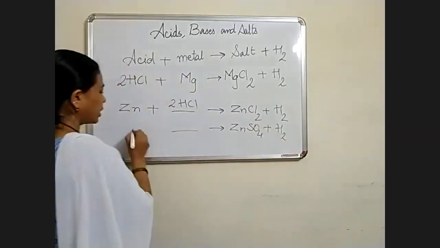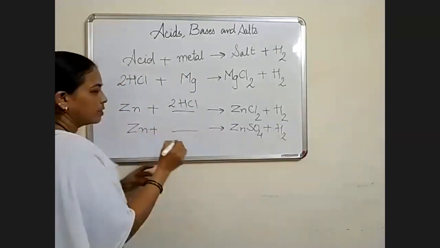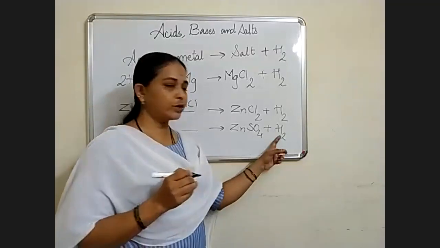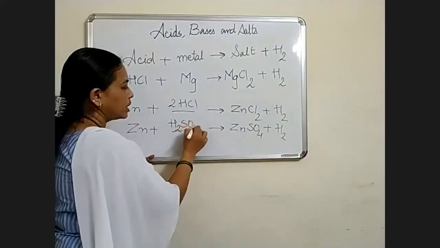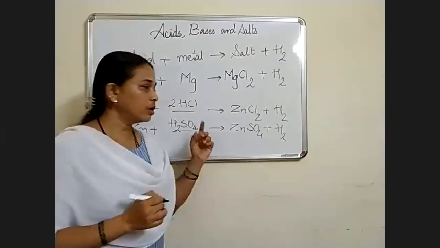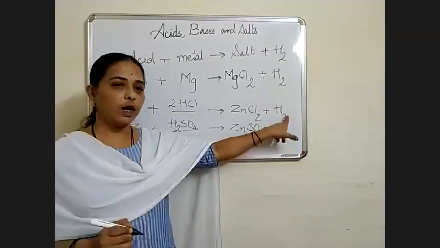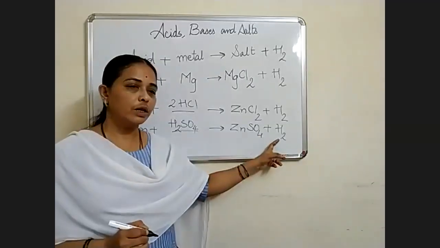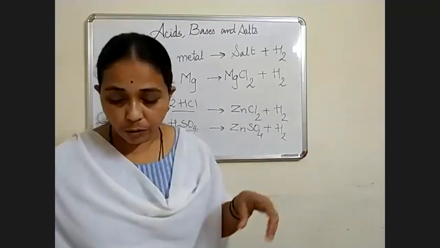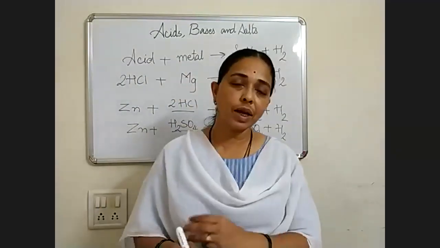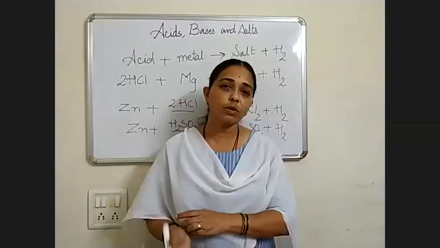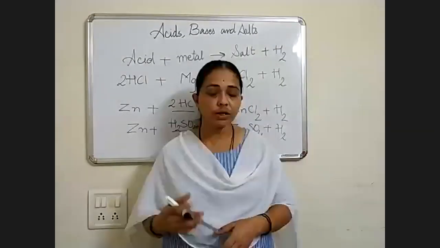Which acid is required here? H2SO4, sulfuric acid. So HCl also gives hydrogen gas, and sulfuric acid also, when mixed with metal, will give hydrogen gas. Hope you have understood reaction of acid with metal. When acid reacts with metal, it gives out salt and hydrogen gas.